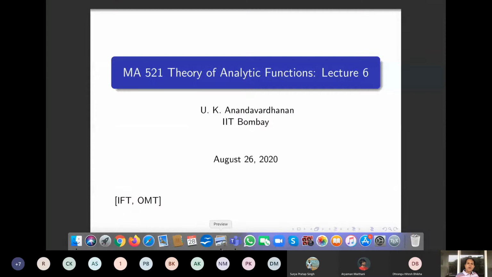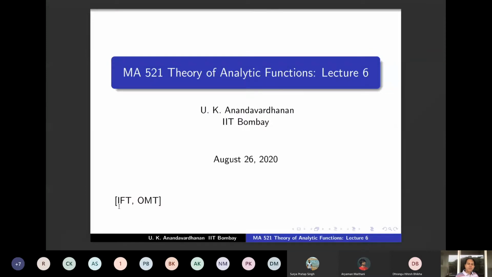So today we will do two results. IFT is the inverse function theorem. You would have done a very general inverse function theorem in multivariable calculus over Rn. We will do R2 in the complex case, a bit simpler than that, and we will prove it. And this is with the aim of proving OMT.